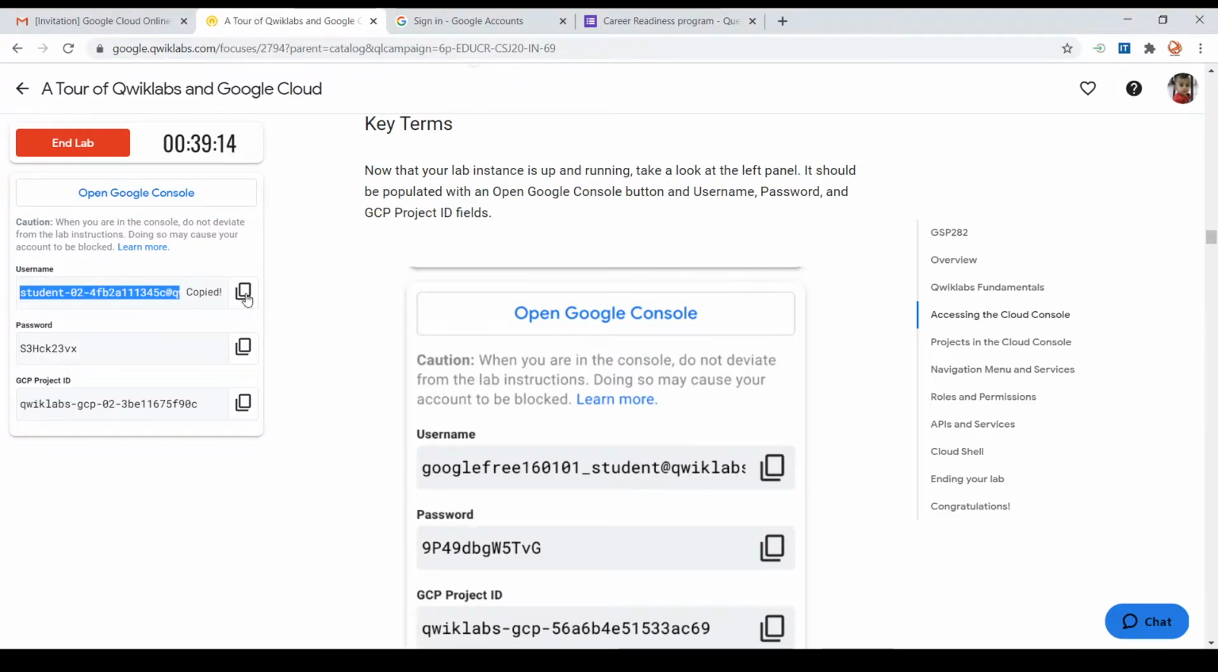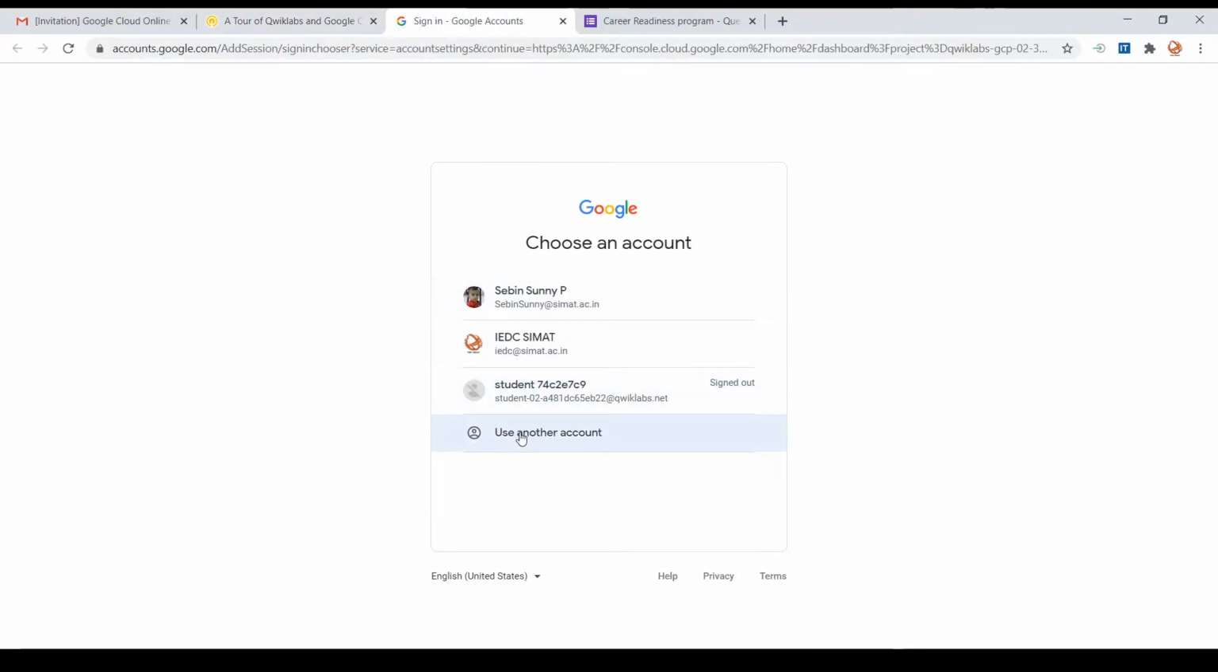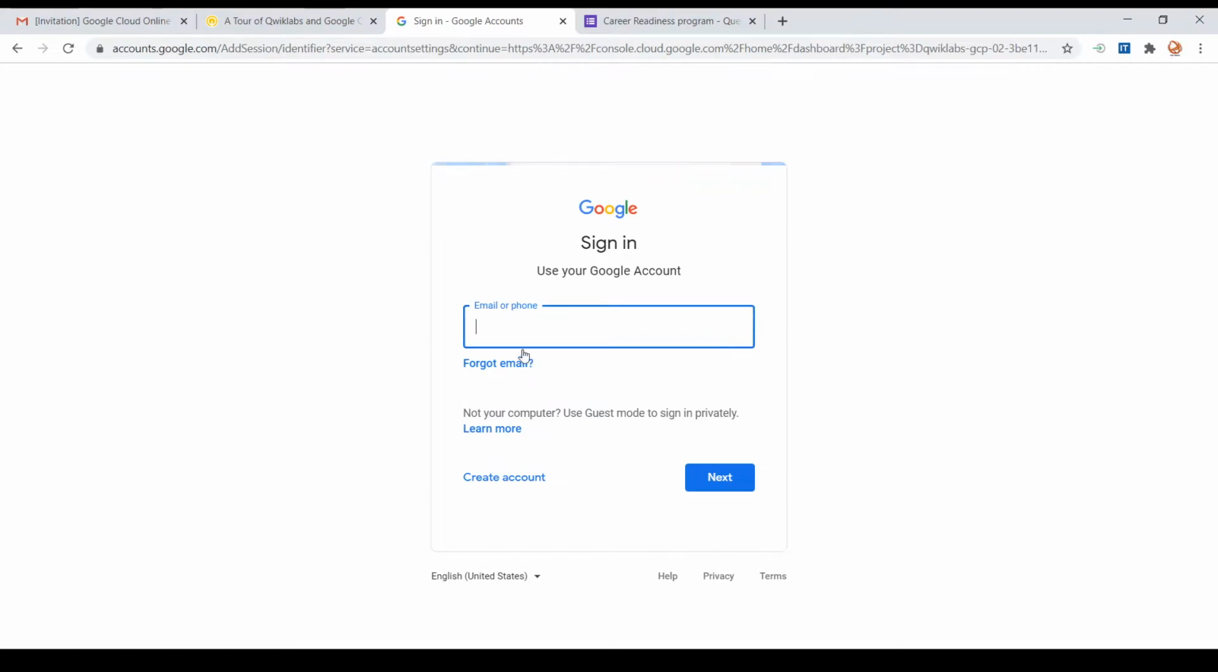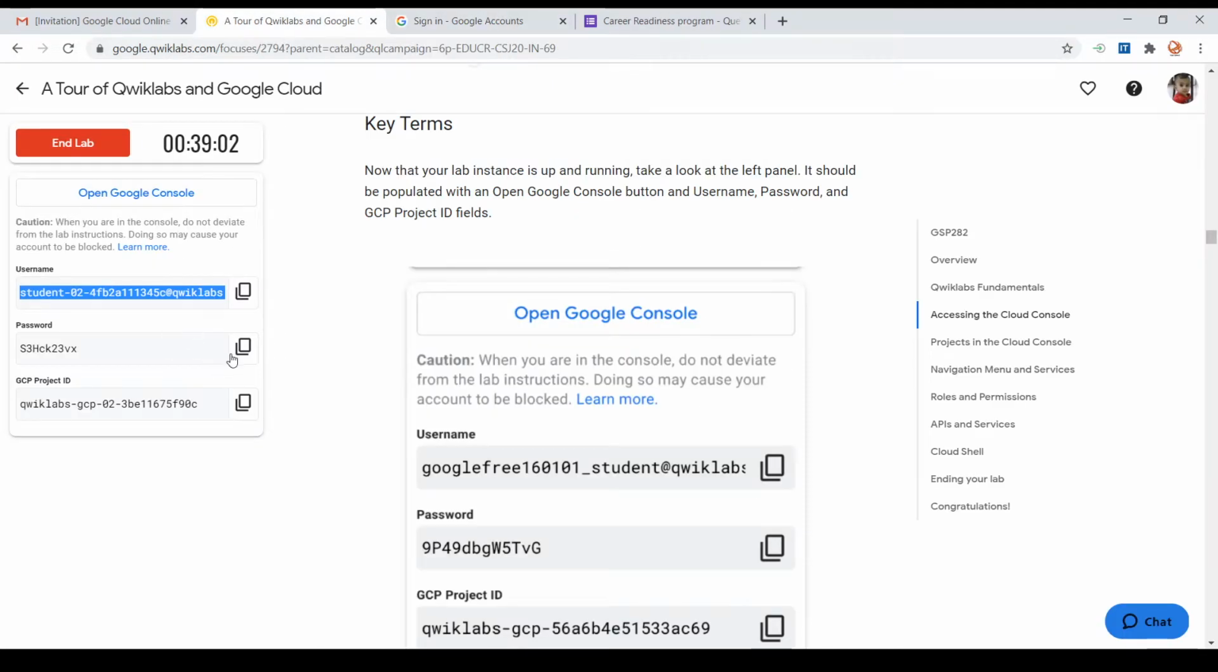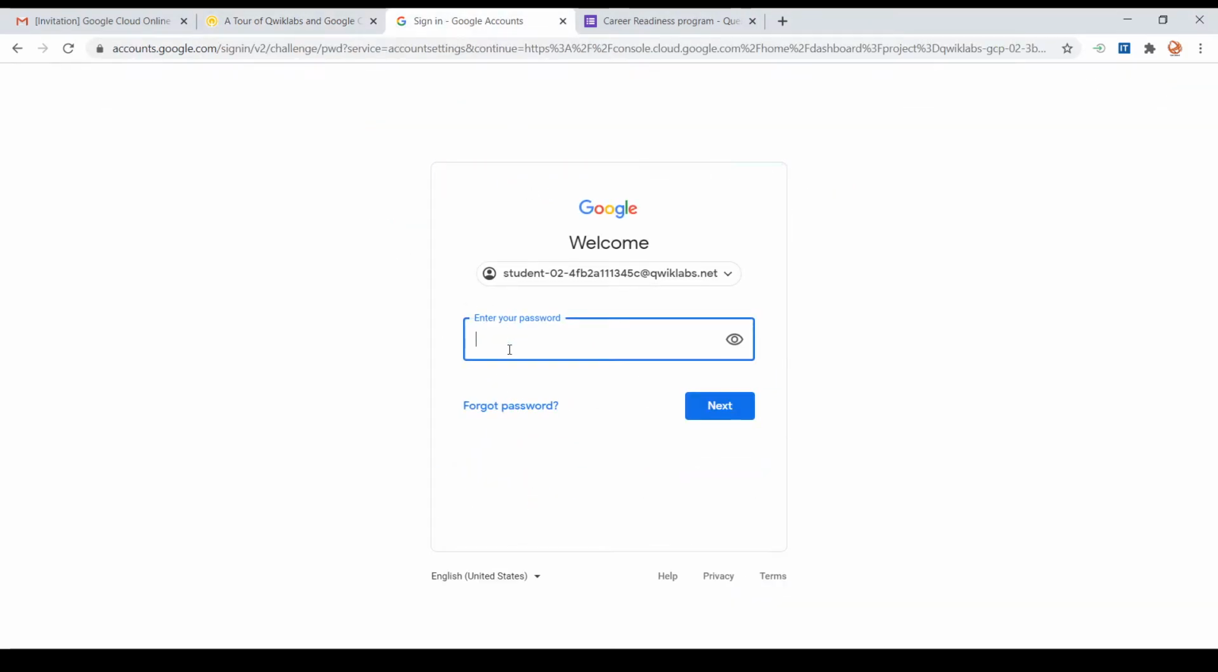By clicking on the copy button, you will be copying the login option. So here I am clicking use another account and pasting the username. Click on next. You will be prompted to enter the password details. The password also you can directly access from the lab page by clicking the password. You will be redirected to the Google Cloud Platform.